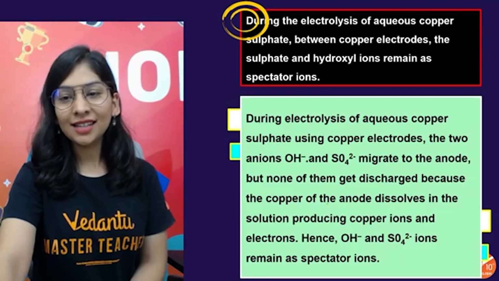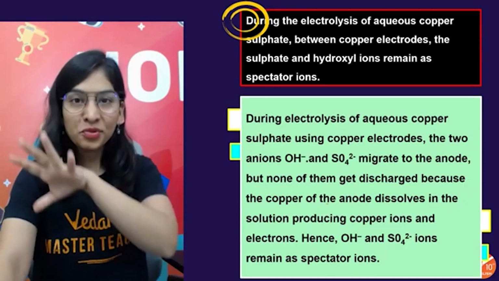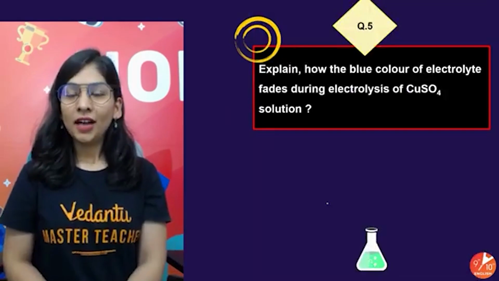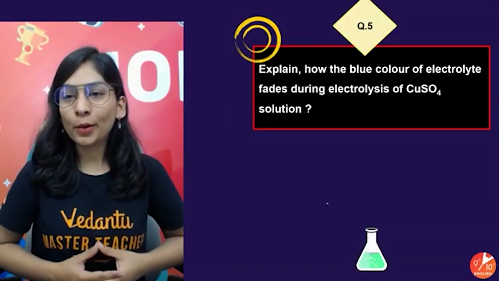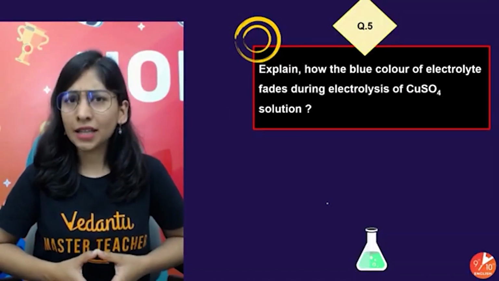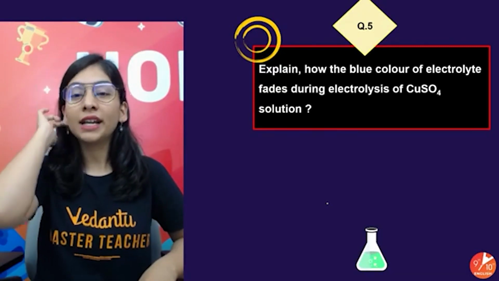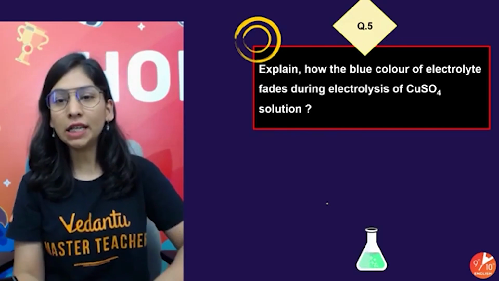That's a simple thing that you can understand by the same. And I think you got it. That's the reason, and that's written properly with whatever I said right now. Okay, here comes question number 4. And the question is, again, a good question. How does the blue color of electrolyte fade during electrolysis of copper sulfate solution?